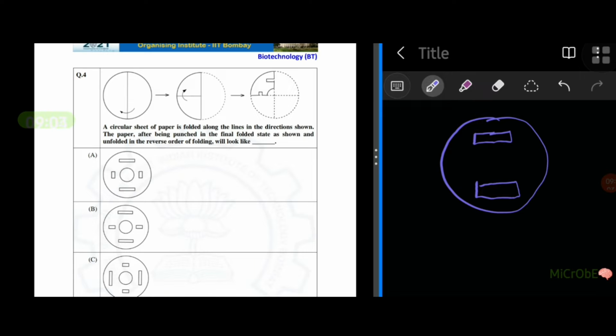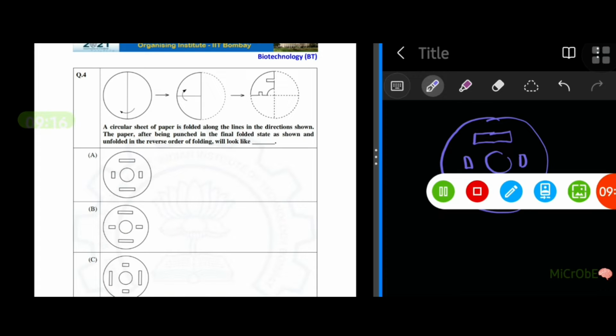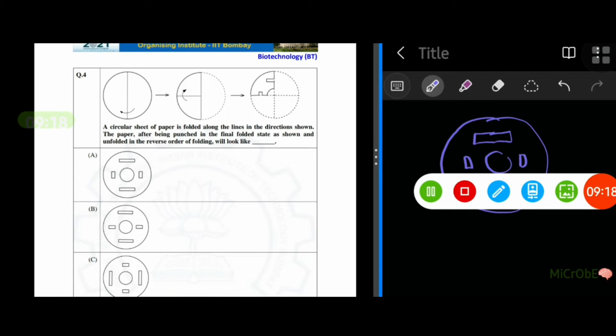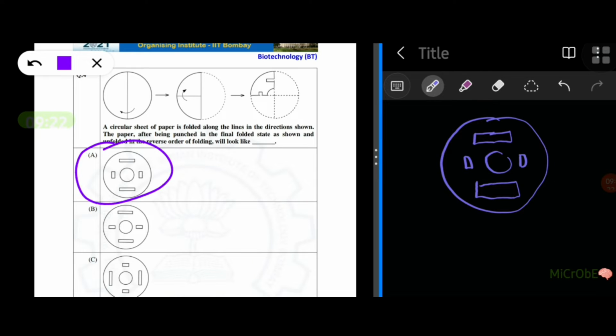The longer rectangle will be here. The same will happen because we had folded toward the top, and in the center we will have a circle and here we'll have a smaller rectangle. So which is the option in that? Option A. So these are pretty easy questions.